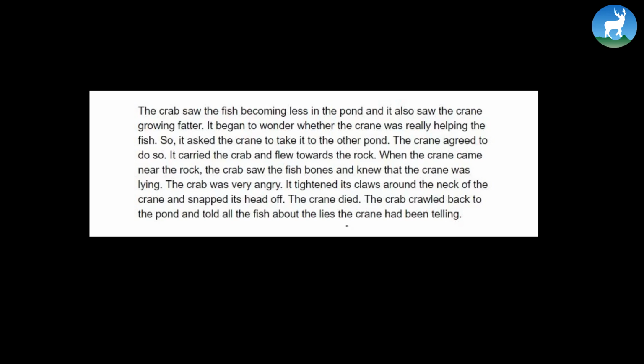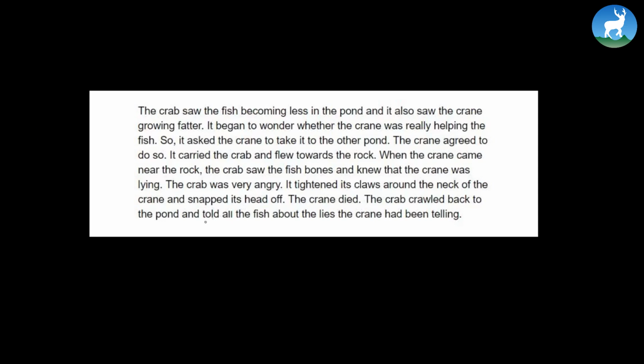The crab was very angry. It tightened its claws around the neck of the crane and it snapped its head off. The crane died. The crab crawled back to the pond and told all the fish about the lies the crane had been telling. So see, in a way, a crab punishes a very shrewd, very cunning crane. He punished him in a rather horrible manner. See, it snapped its head off.